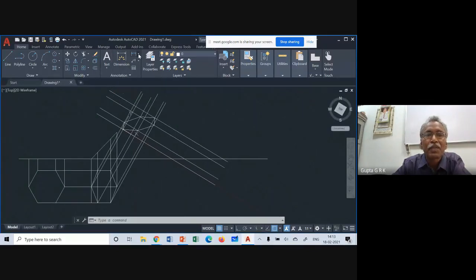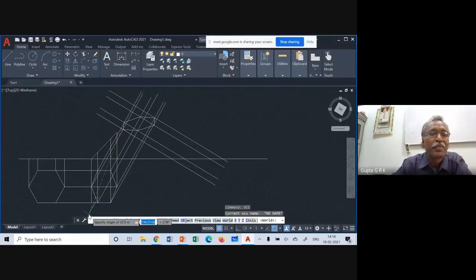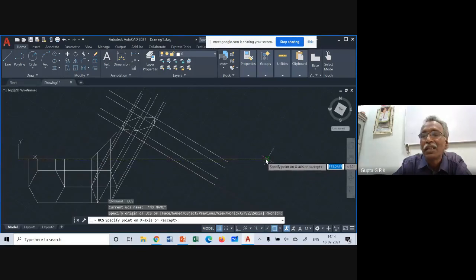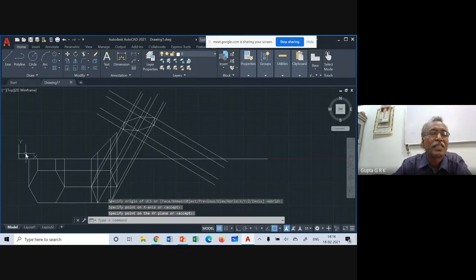Okay, so suppose I click on this, I will change the coordinate UCS. So UCS again, I want to get back. Enter, and click on the first point here on the x-axis, and click on the other end. Okay, enter. So now my x-axis, y-axis changed. Now I am taking the dimension, and I am taking linear.